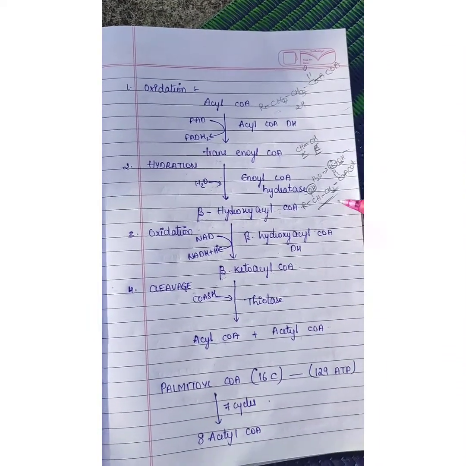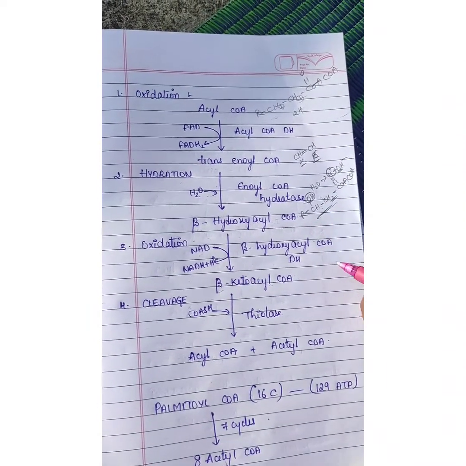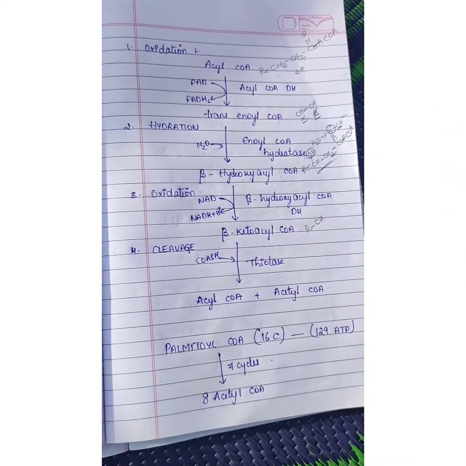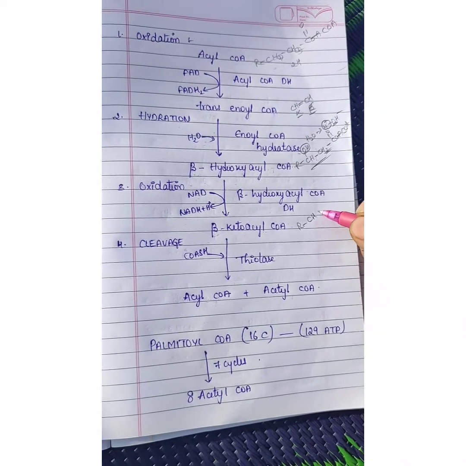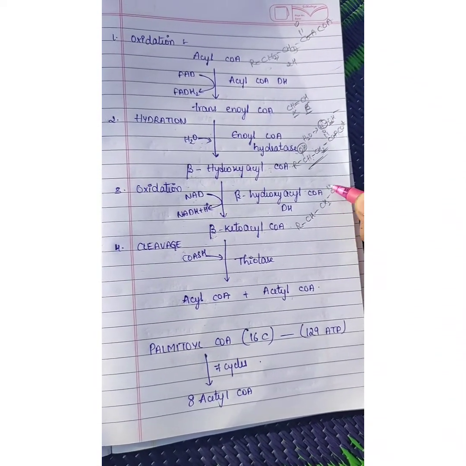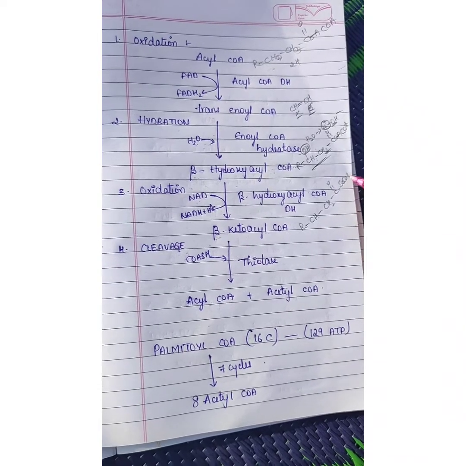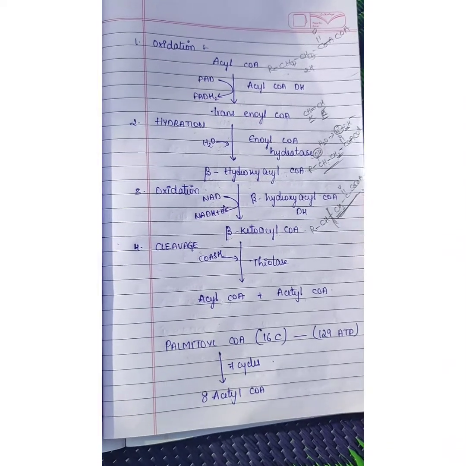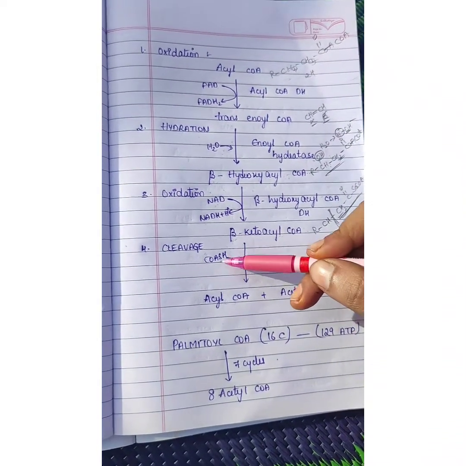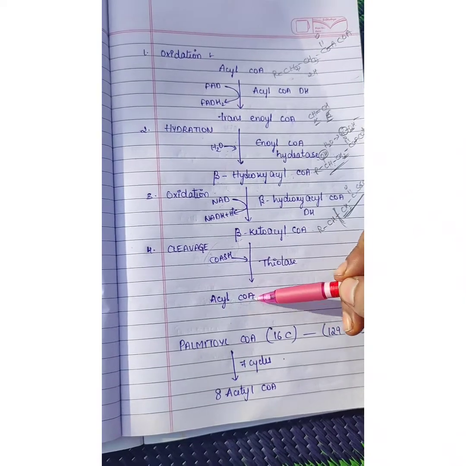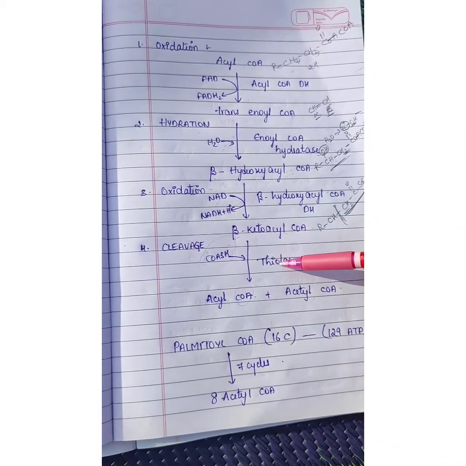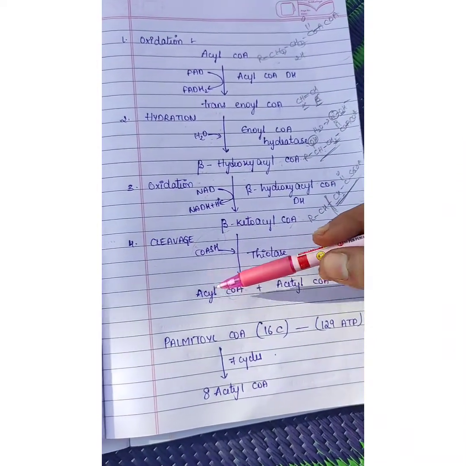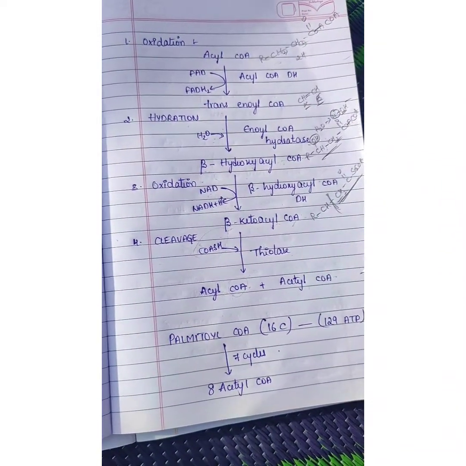At this step, if we see, the beta carbon shows the cleavage and gives out the acetyl CoA, and coenzyme A is attached to the acyl part. So this thiolase enzyme cleaves beta keto acyl CoA to acyl CoA and acetyl CoA.